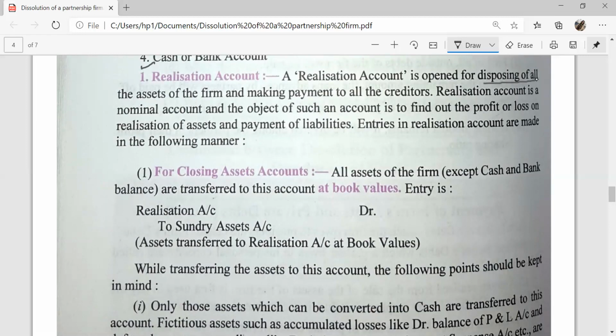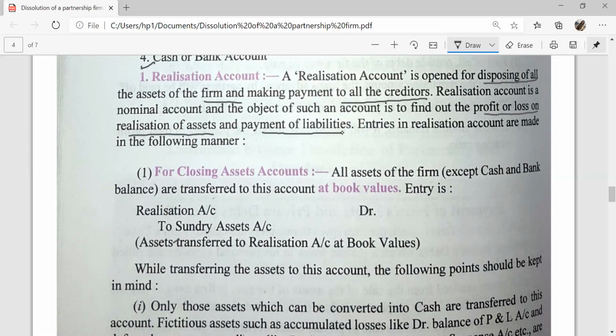Dispose of means to sell all the assets of the firm and make payment to all the creditors. Realization account is a nominal account, and the object of this account is to find out the profit or loss on realization of assets and payment of liabilities.